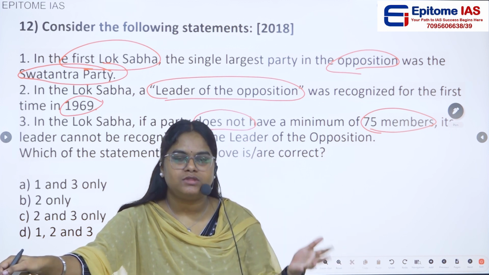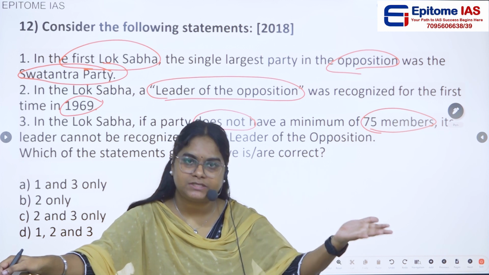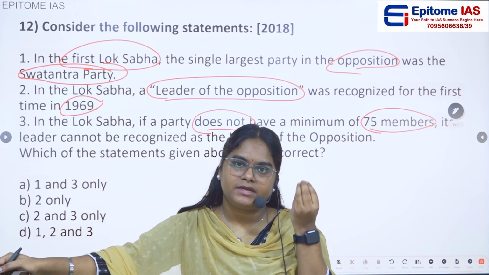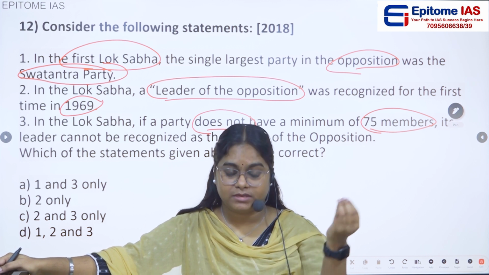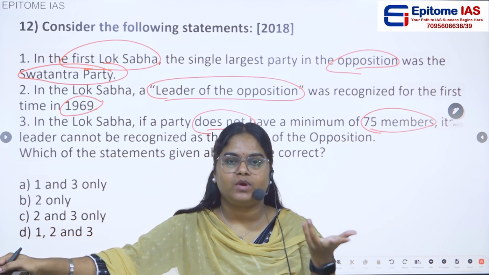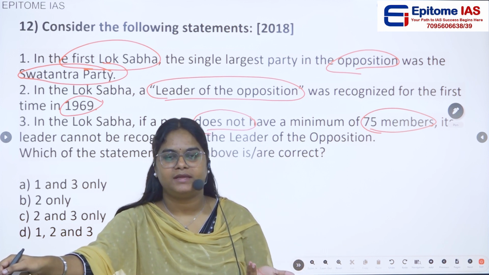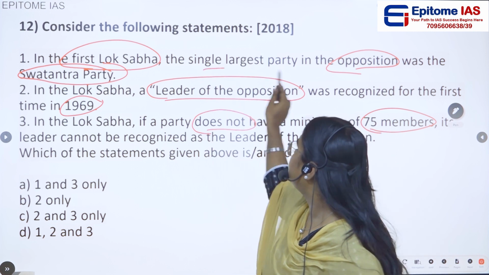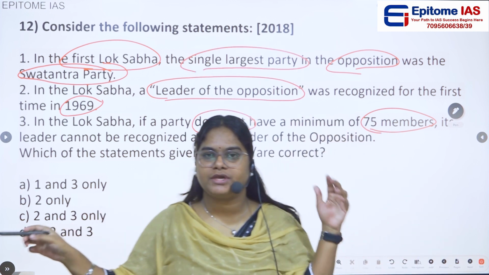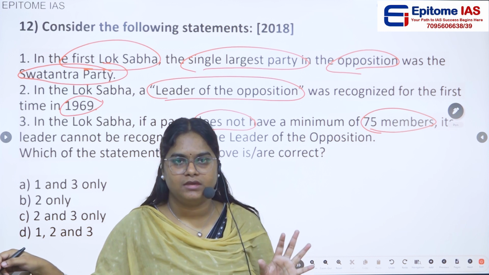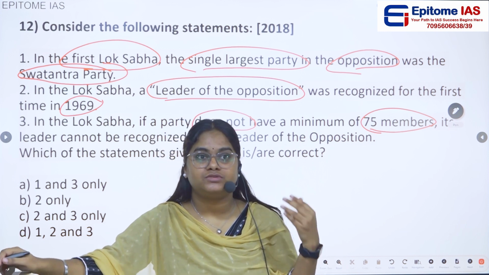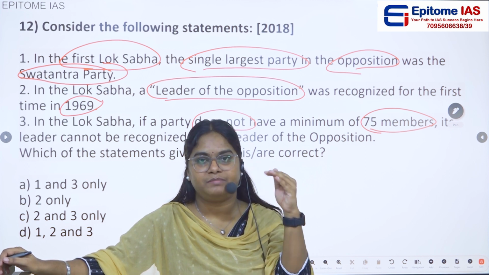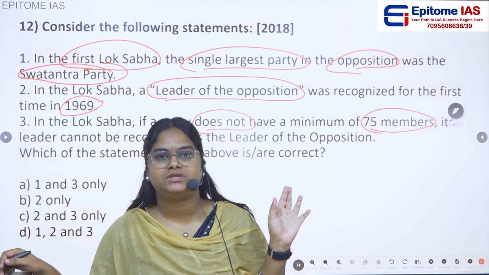So let's say the second largest party after the ruling party does not have that 10% of the seats, then what will happen? There is no opposition party. So in the first statement, they are saying in the first Lok Sabha, the single largest party in the opposition is Swatantra Party. So if you remember, it is not actually Swatantra Party. And to be precise, there was no opposition party at all.